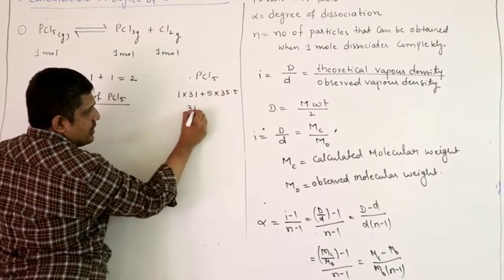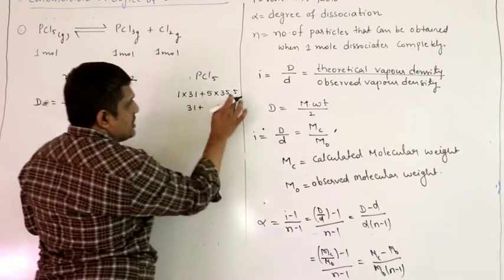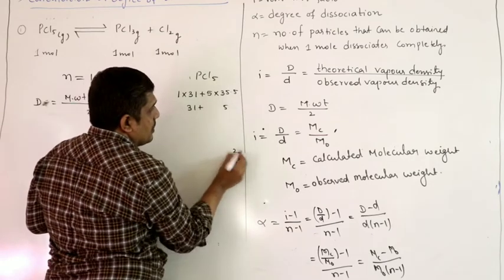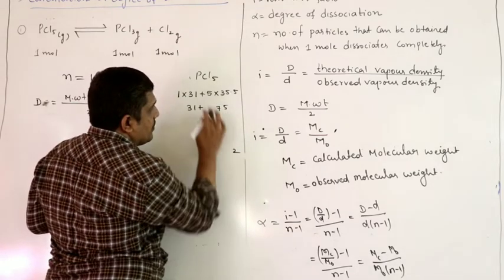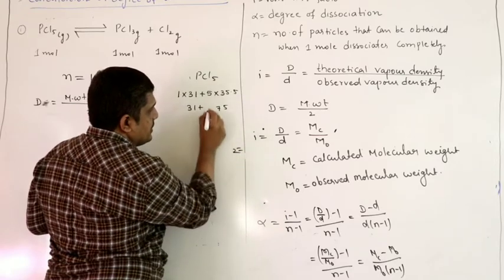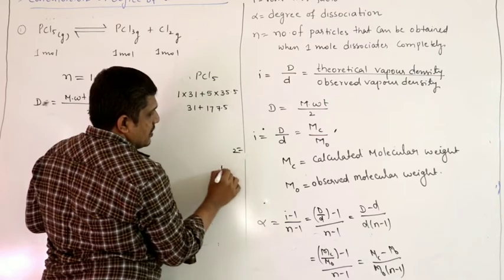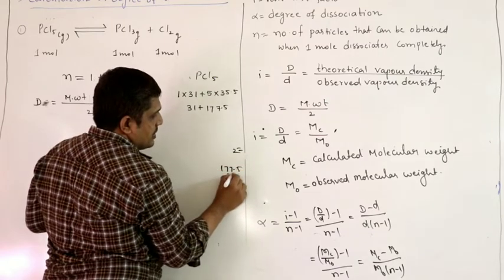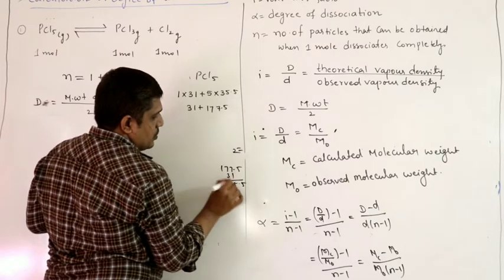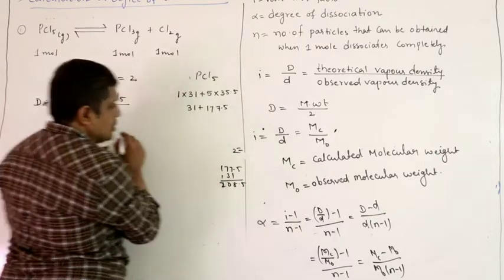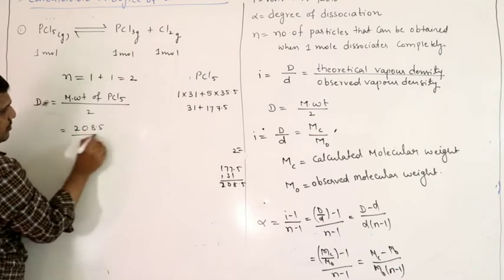So this is 31 plus 5 into 35.5, which is 177.5, plus 31, so this equals 208.5, and 208.5 by 2 is 104.25. This is capital D.